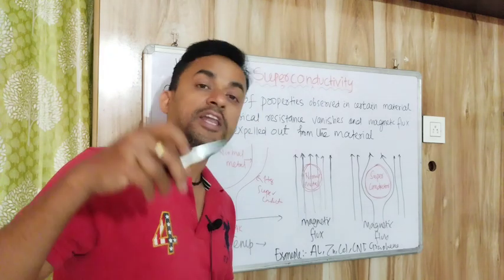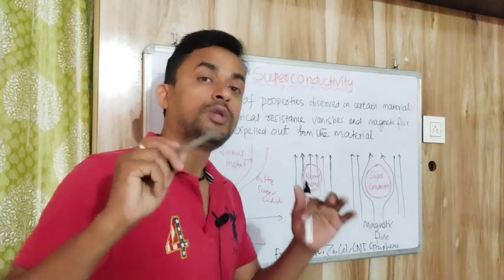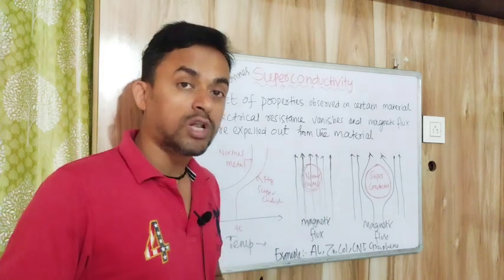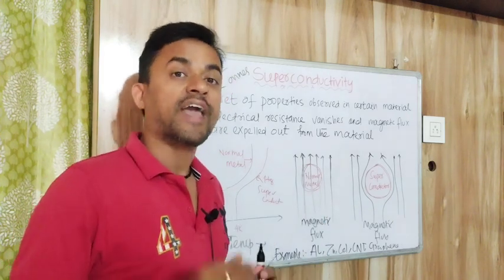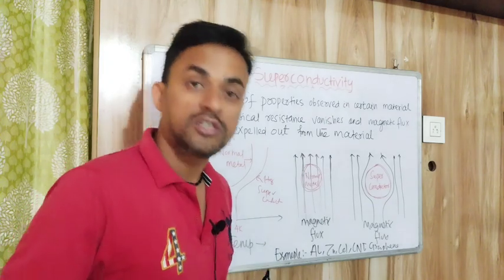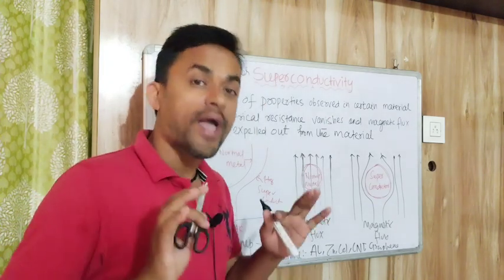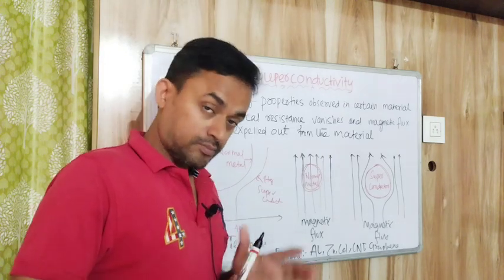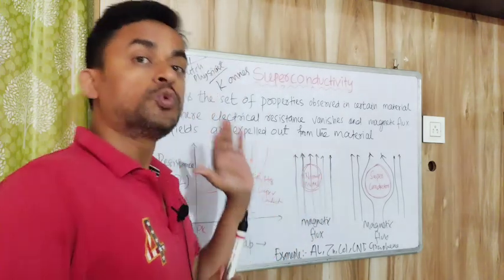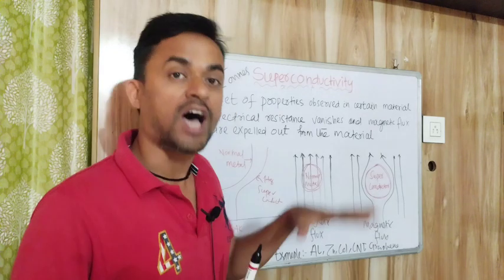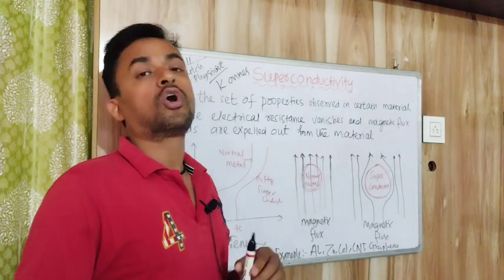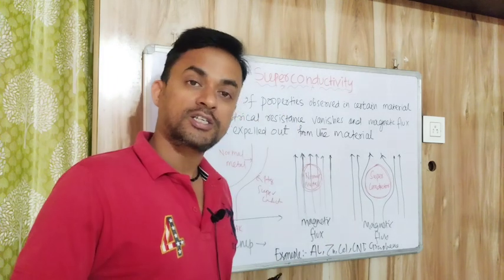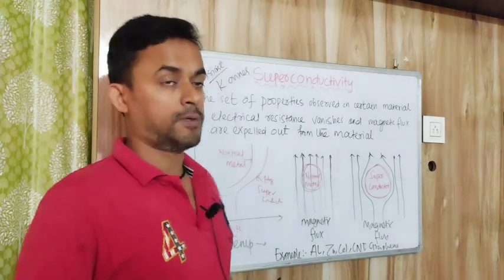If we consider any material where there is no resistance, then the electrons will flow smoothly without any resistance, like water flows in a river, and there will be no energy loss during the current flow. So this type of material which shows zero resistance at low temperature is called a superconducting material, and superconductivity is a low temperature phenomenon.